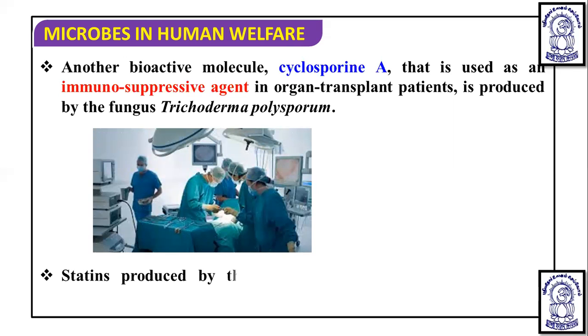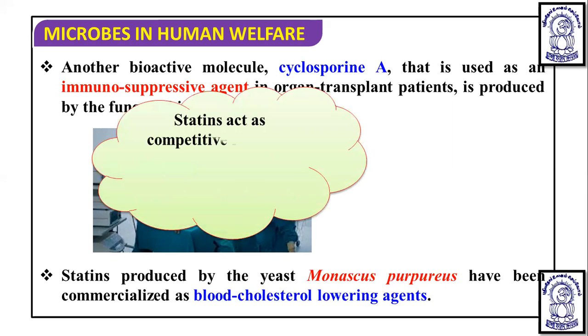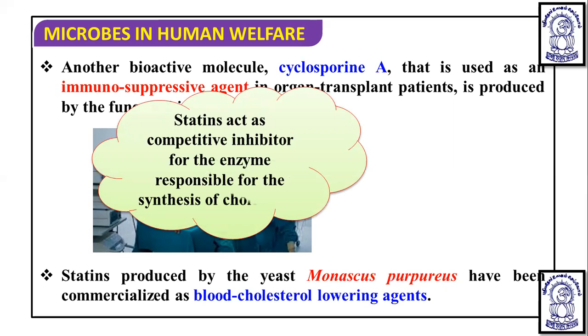Apart from this, another bioactive molecule is the statins, which are produced by the yeast Monascus purpureus and commercialized as a blood cholesterol lowering agent. Statins act as competitive inhibitors of the enzyme responsible for the synthesis of cholesterol, and they inhibit the enzyme HMG-CoA reductase. Now which enzyme is that? If you want to remember that, then we remember that